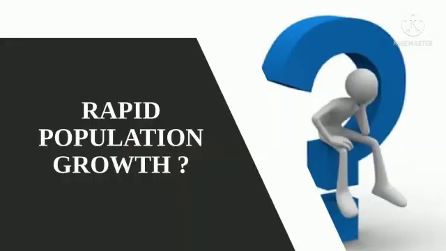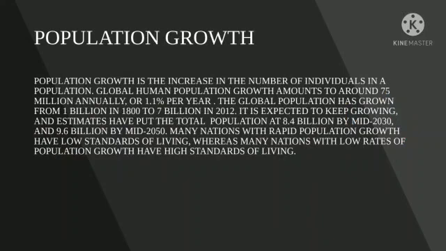Rapid population growth. What is rapid population growth? Population growth is the increase in the number of individuals in a population. Global human population growth amounts to around 75 million annually, or 1.1% per year. The global population has grown from 1 billion in 1800 to 7 billion in 2012. It is expected to keep growing, and estimates put the total population at 8.4 billion by mid-2030 and 9.6 billion by mid-2050.